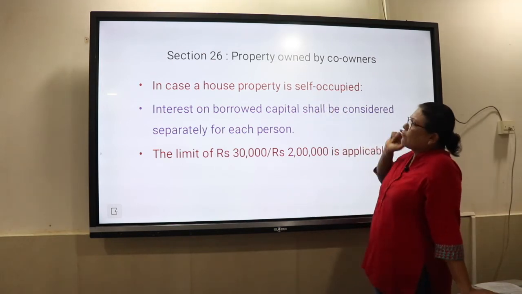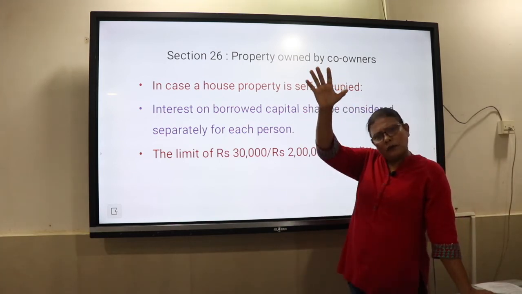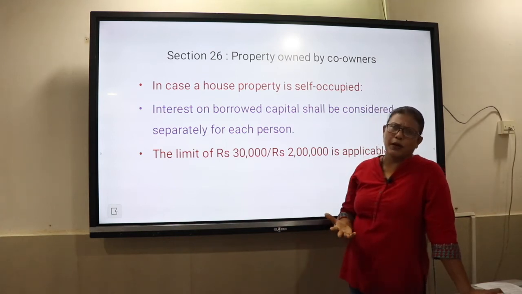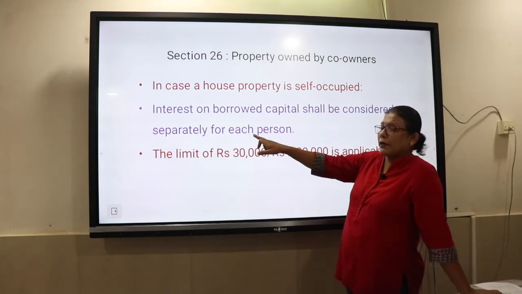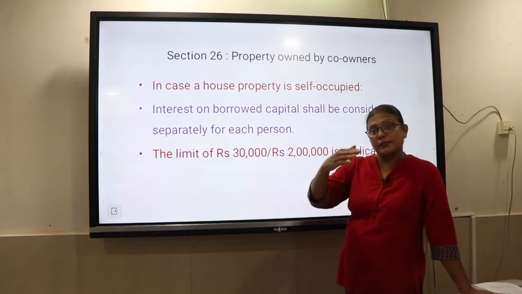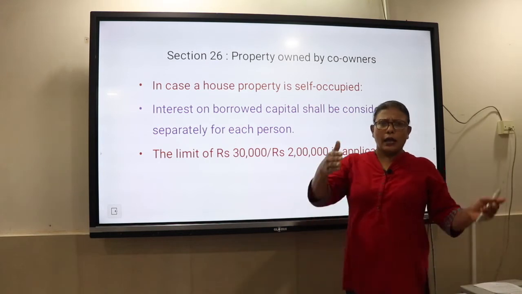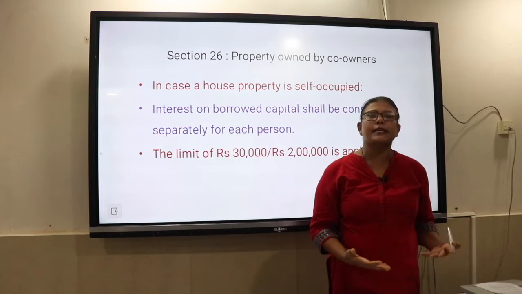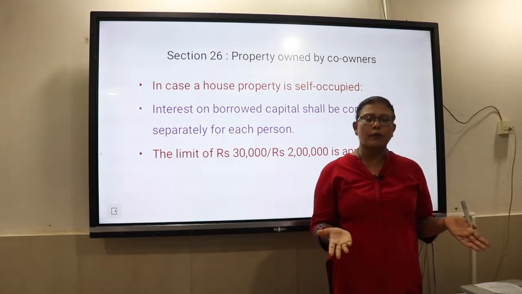If the house is self-occupied, you claim that house as one first, compute income as per the criteria of a self-occupied house property, and claim interest on borrowed capital separately for X as well as for Y. Each can claim the limit of 30,000 and 2 lakh as applicable. So annually X will compute an annual value, then he will claim his interest if he has taken a loan for construction or acquisition, up to a maximum of 2 lakh.